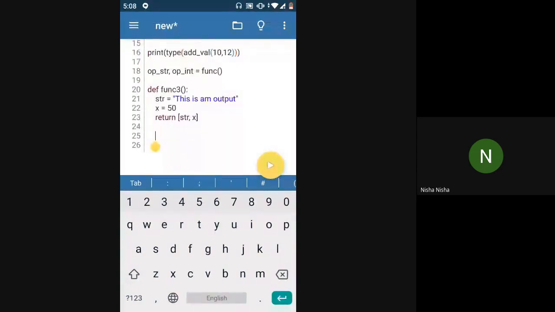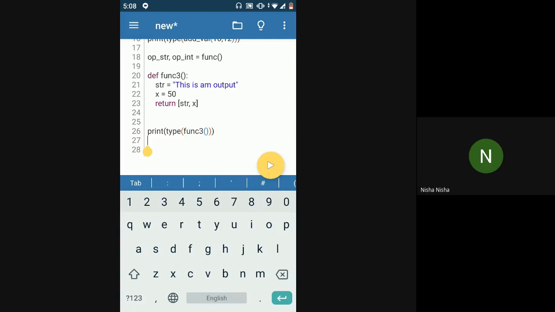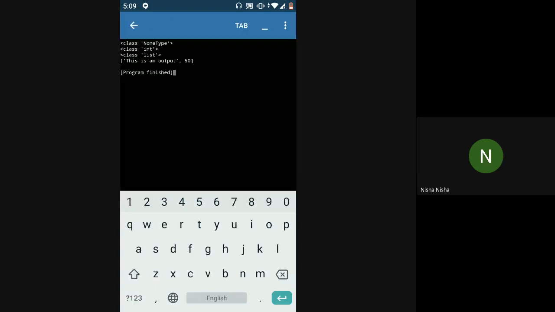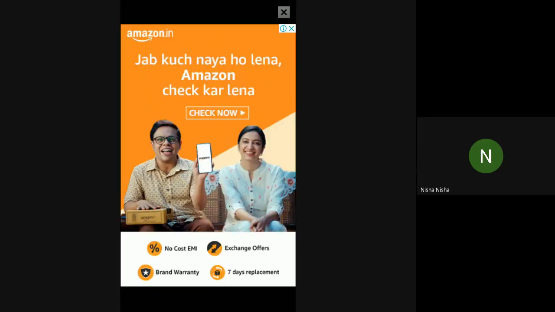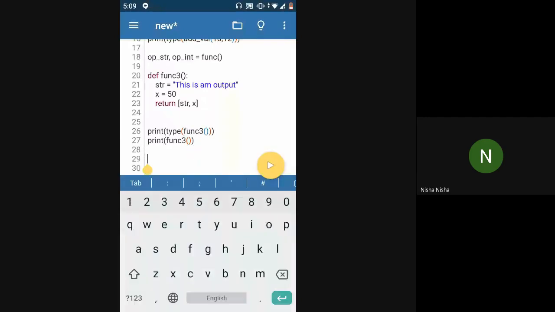So here in this case, if I return a list and if I try to find the type of the output of the func3 function, then this should say list. If I directly print this, it should give me square brackets instead of the round brackets, because now I'm returning a list. So I have a list of two values in this case. This is how you return a list, and similarly you can return a dictionary as well.